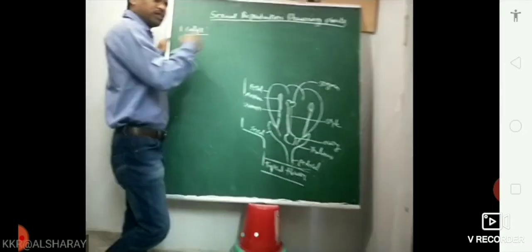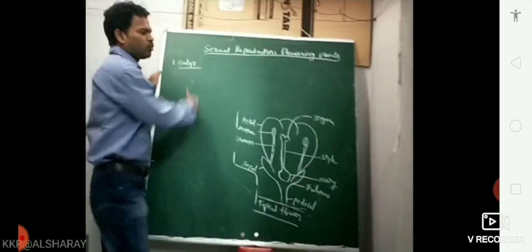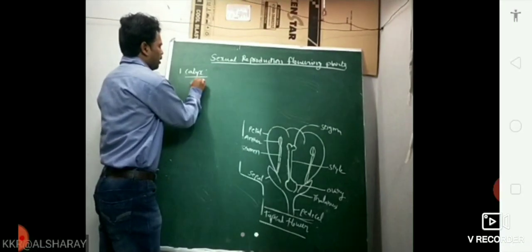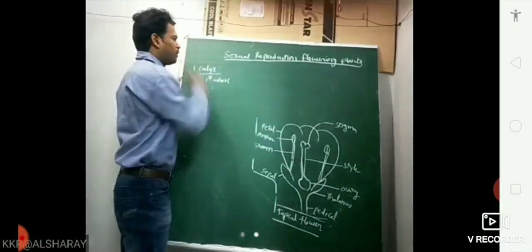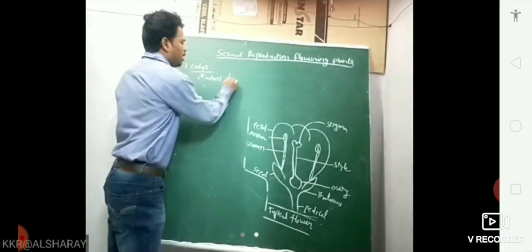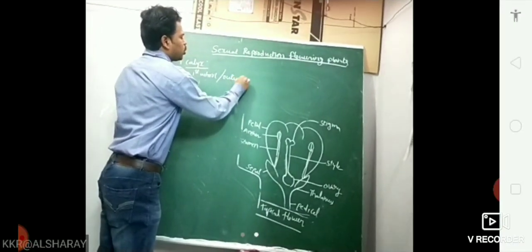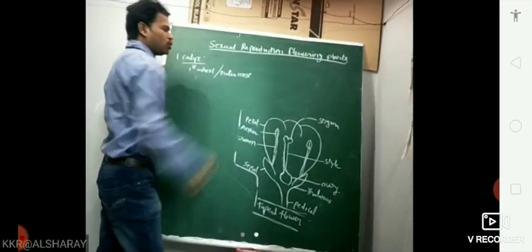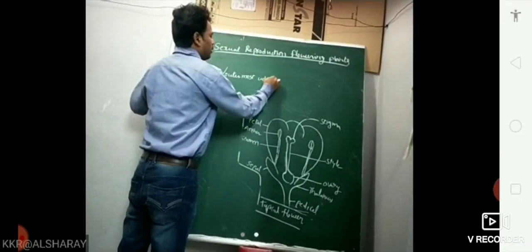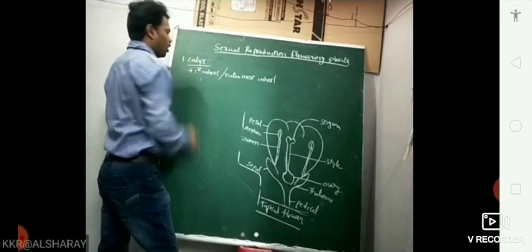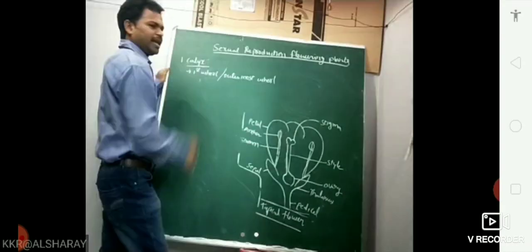The first whorl or outermost whorl of the flower is calyx.